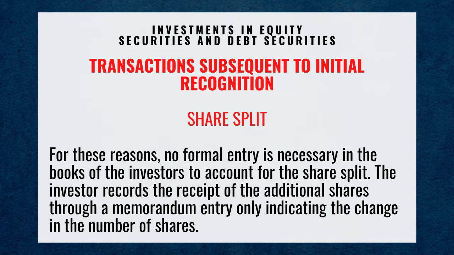The investor records the receipt of the additional shares through a memorandum entry only, indicating the change in the number of shares.